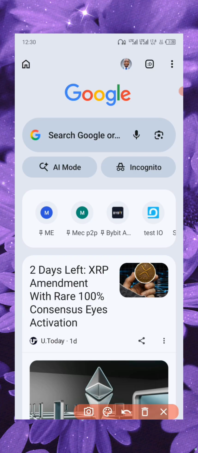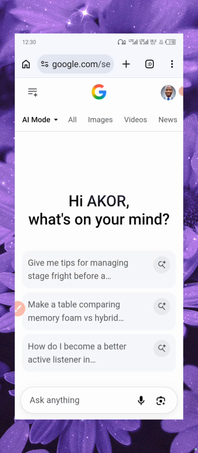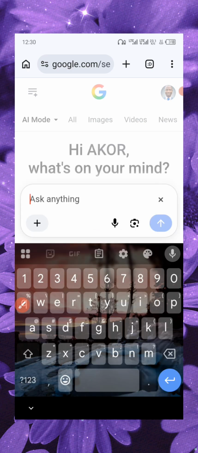When you come to Chrome here, click on this AI mode. Some people have been using Grok, and sometimes they will tell you to pay, but this one you don't even need to pay. So you see, I'm here now on the AI mode. When you come to the AI mode, you just put the right prompts.